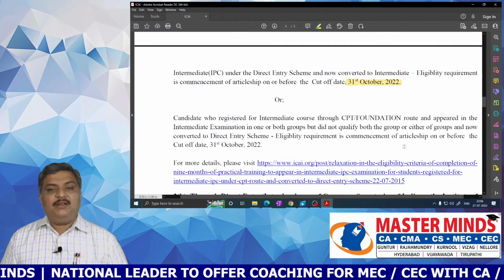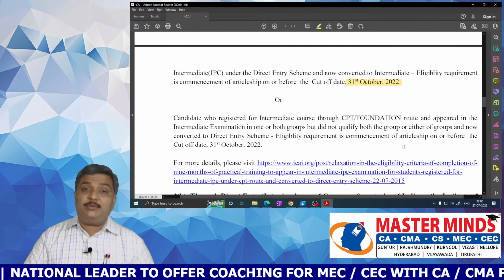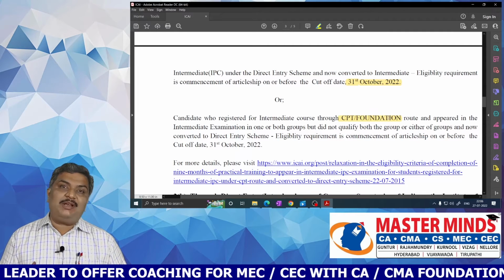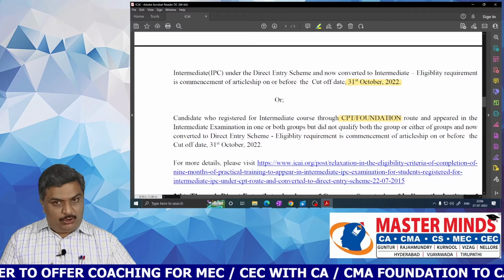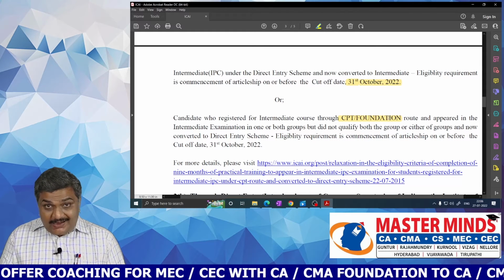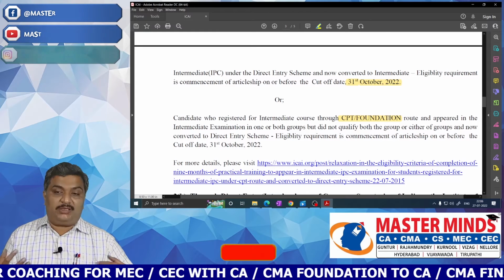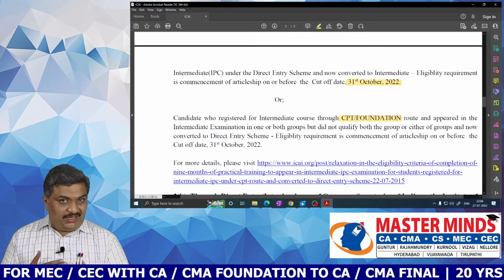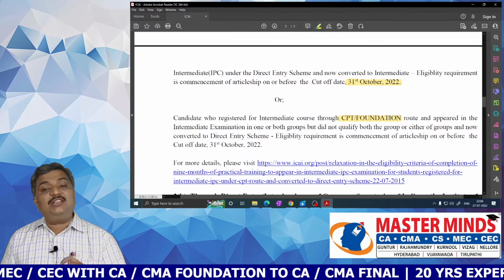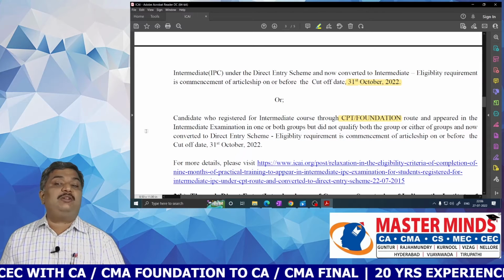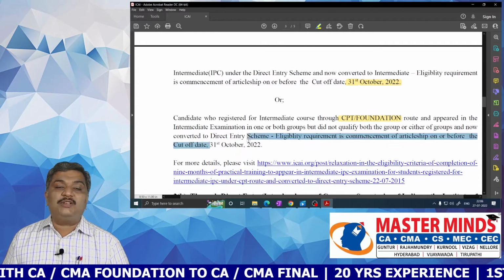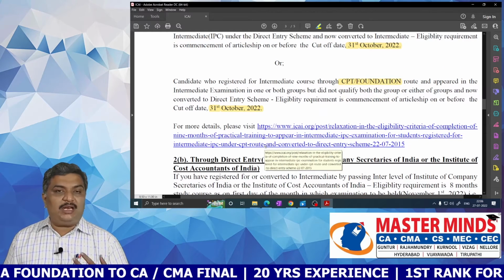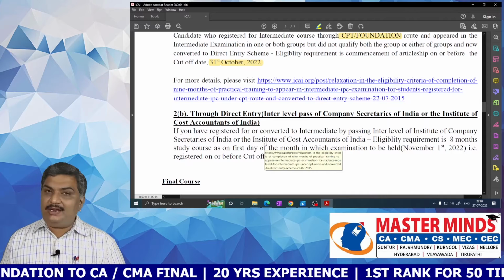Another case: the candidate who has registered for the intermediate course through the CPT or foundation route and appeared in the intermediate examination already in one or both groups, and is not qualified in both groups or the single group, and now converts into the direct entry scheme after completion of graduation or post graduation, then the eligibility requirement is the commencement of articleship on or before 31st October 2022. For more details, the link is given here. You can click on the below link and find the remaining details.